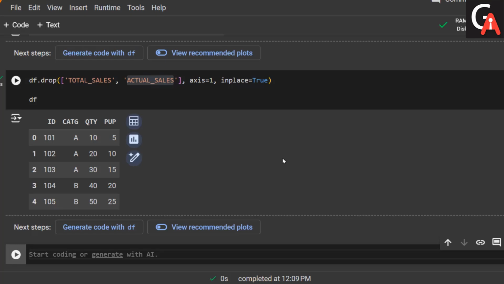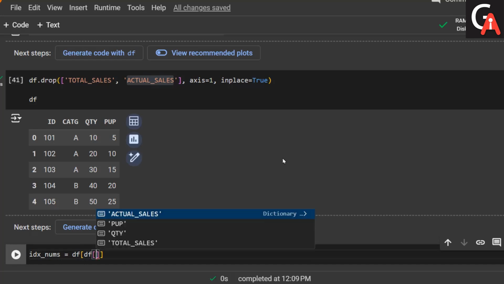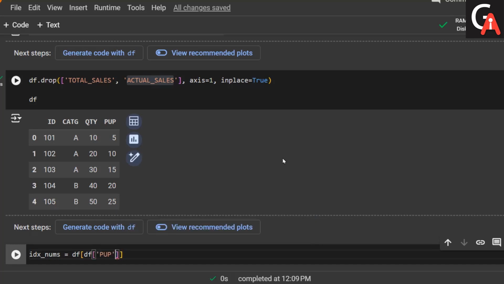Okay, the per unit price is greater than 20, so I can employ the approach of dropping the rows here. What I'm trying to do is first get the index numbers, and I can get that with respect to the data frame, df of then df, then let me take one column name here, per unit price, right, and it should be greater than 20, and I'm employing the index method to get that index.